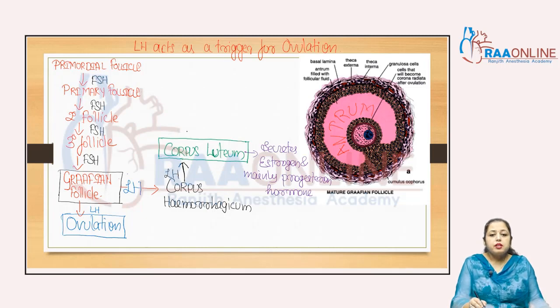Because it is temporary. If fertilization does not occur, then just before the LMP, that is the last menstrual period, just 2 days prior to that menstrual period, the corpus luteum degenerates due to the low level of LH, estrogen and progesterone, right? And what will happen after that? The menstruation cycle will appear. Clear? That's why it is called the temporary endocrine structure.